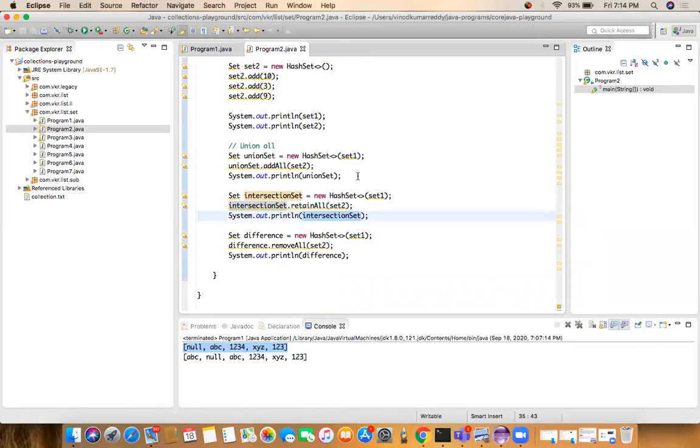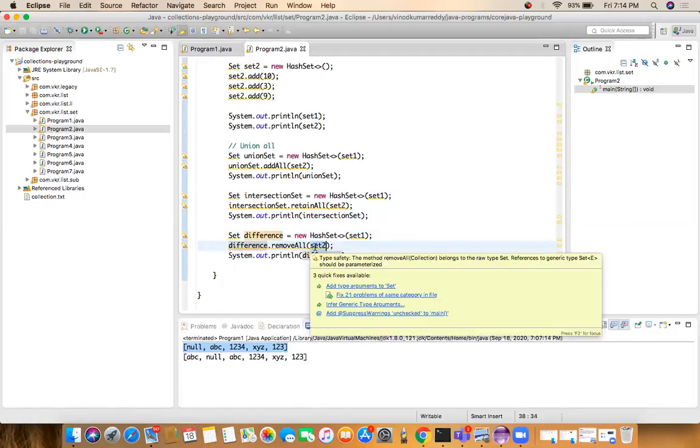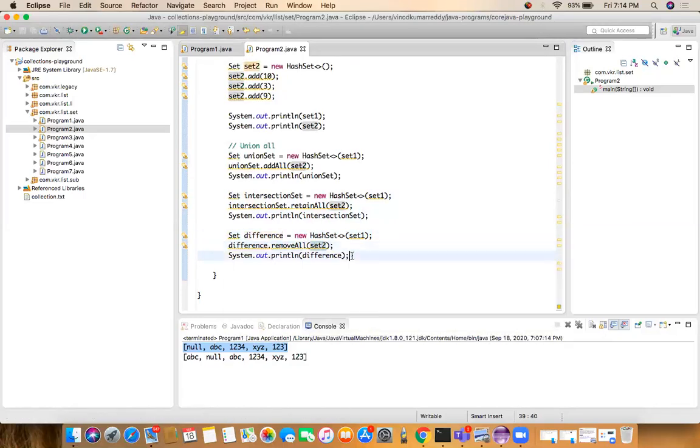If you want to remove set 2 from set 1, I just created a different set, difference equal to new HashSet of set 1. By using set 1, I'm creating an object. So I'm calling removeAll of set 2. From set 1, I'm removing all set 2 elements. So we'll get the difference.